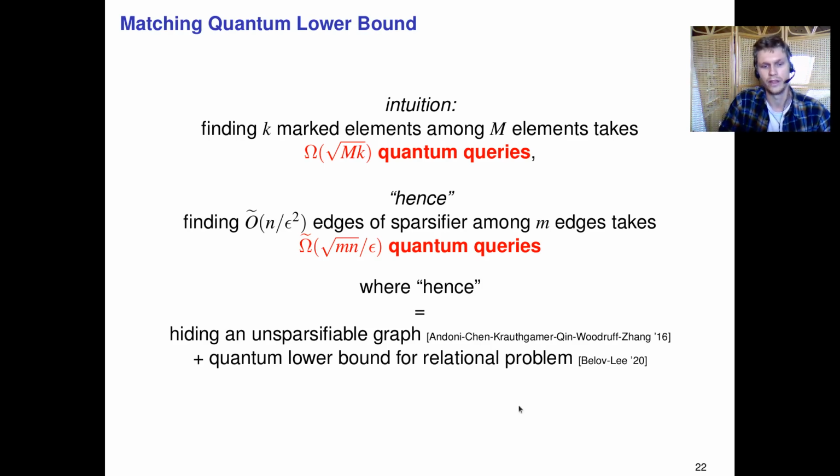And here we use a quantum lower bound on a relational problem. We didn't know that this existed, so we asked Belov and Lee, so this is Aleksandrs Belovs and Troy Lee, whether this existed, and they said, we don't think this exists, but they were so kind to prove it for us, and so this is a very recent paper by them.